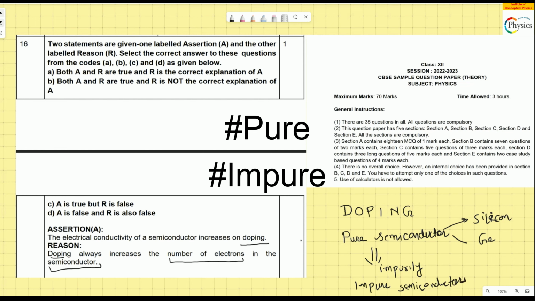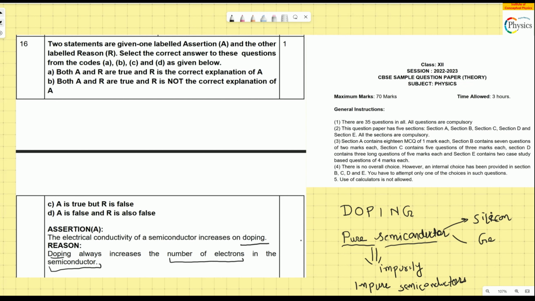Why do we add impurity? Pure semiconductors don't allow the current to pass through them very easily. If you want to increase their electrical conductivity, add some impure atoms. For example, you can add boron and something like phosphorus. The pure semiconductor becomes an impure semiconductor.